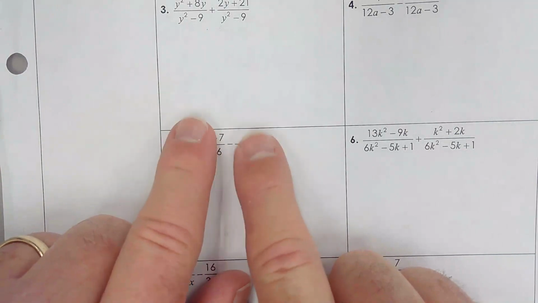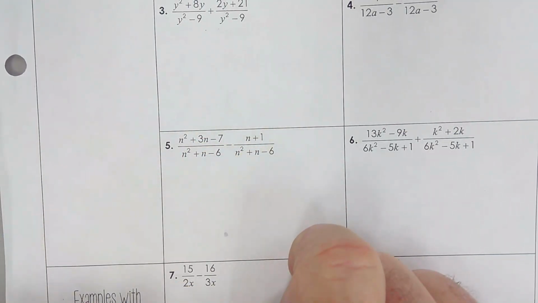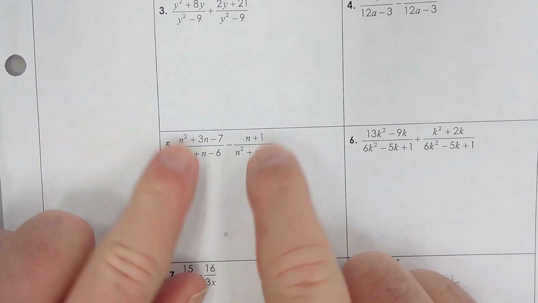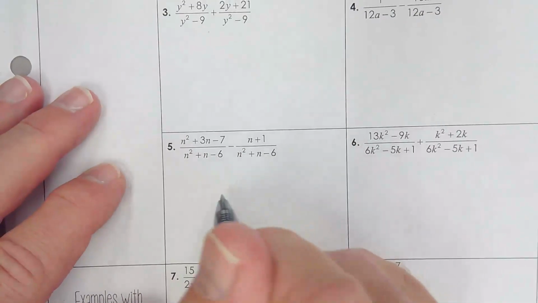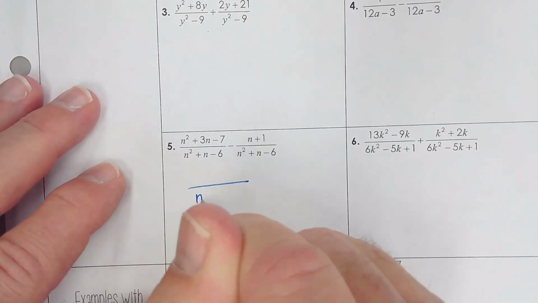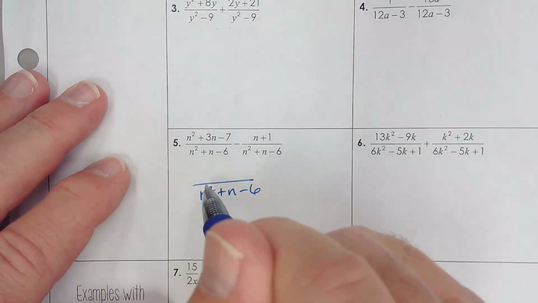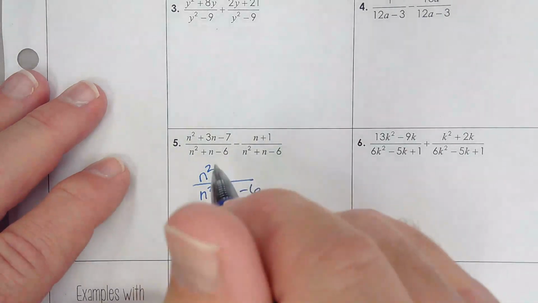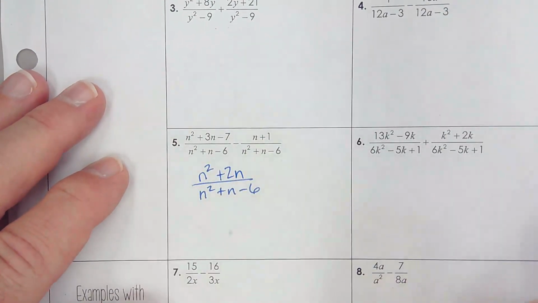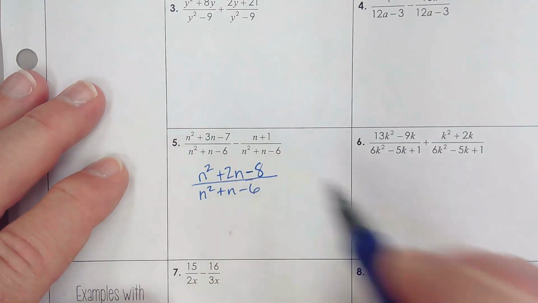I would have to do that. And maybe my answer can be factored. Maybe. And maybe I could reduce a little bit. Why don't we look at number 5? Common denominator, n squared plus n minus 6. Keep the n squared. I'm just subtracting. 3n minus n leaves me 2n. And negative 7 minus 1 is negative 8.